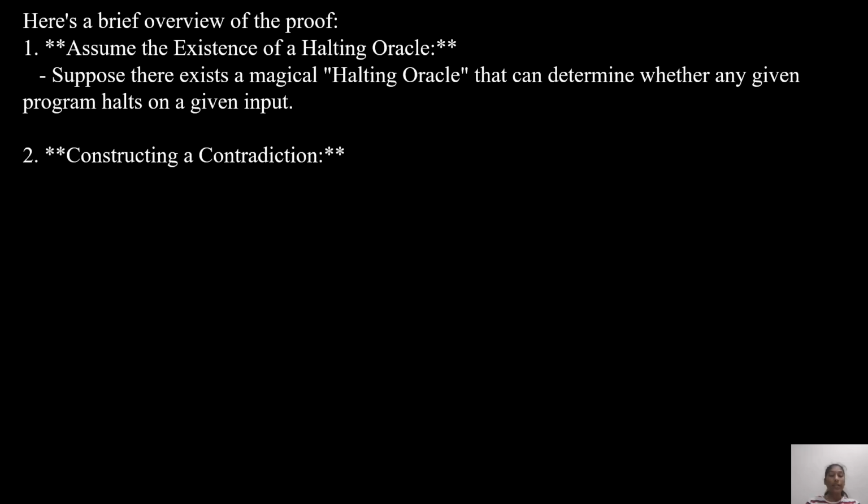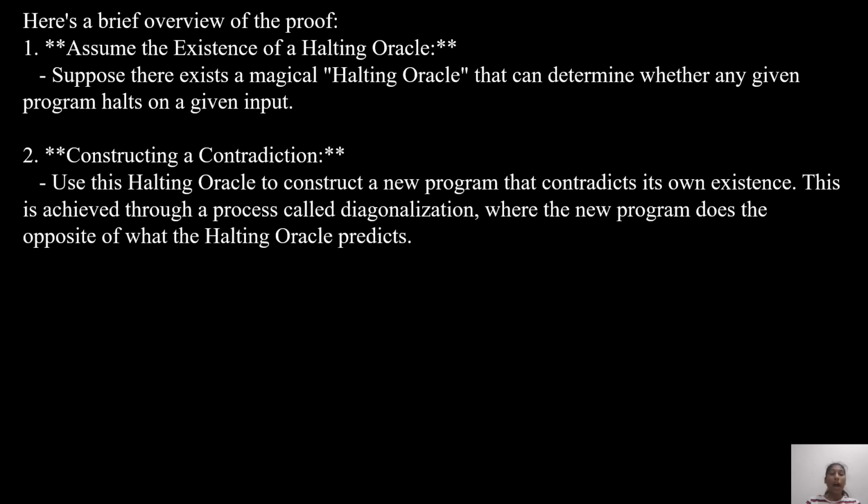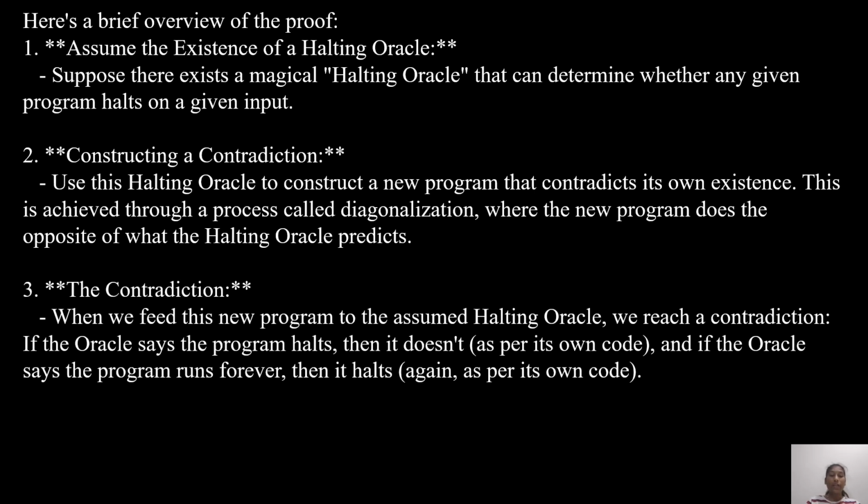Now we construct a contradiction. Using the halting oracle, we construct a new program that contradicts its own existence. This is achieved through a process called diagonalization, where the new program does the opposite of what the halting oracle predicts. The contradiction: when we feed this new program to the assumed halting oracle, we reach a contradiction.